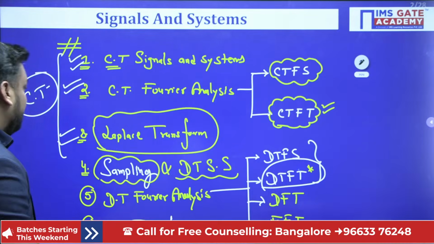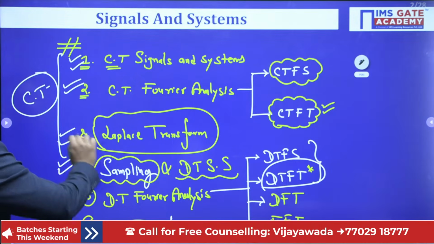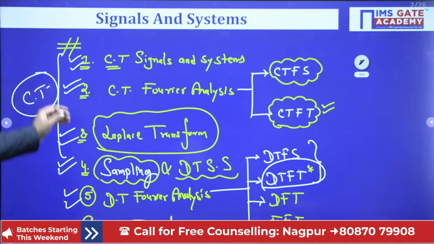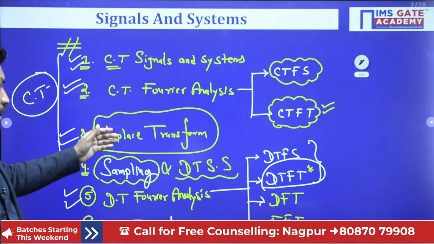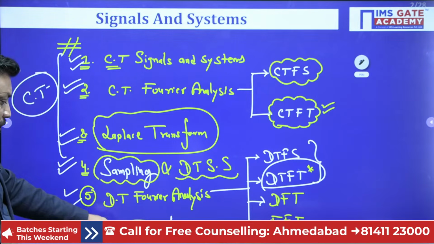Okay. So here is Z transform, guys. Here we have Z transform, discrete time Fourier transform, sampling and all. So we have chapters number 1 to 6. The Laplace transform is quite similar to the Z transform. Why? Because this is applicable for CT, and this is applicable for ZT.